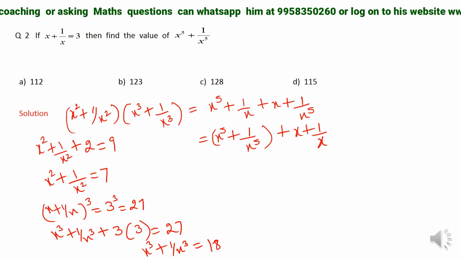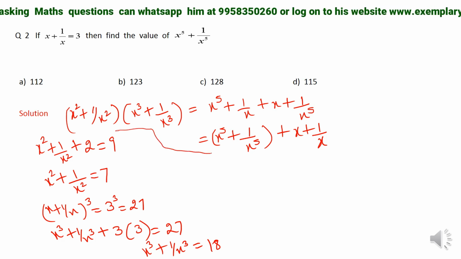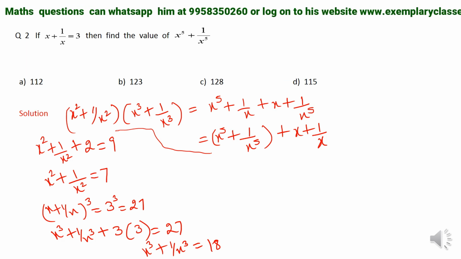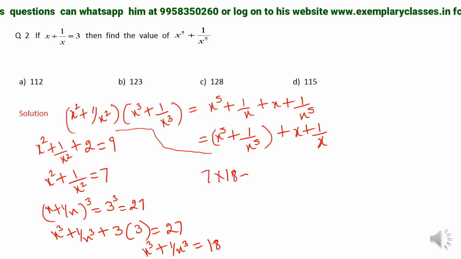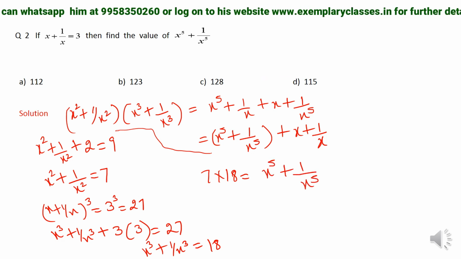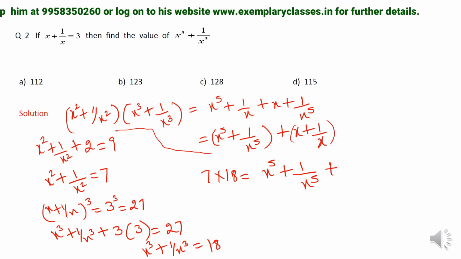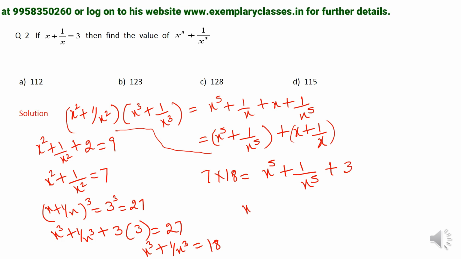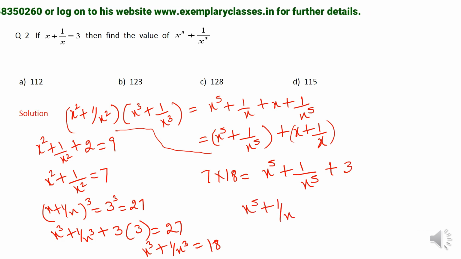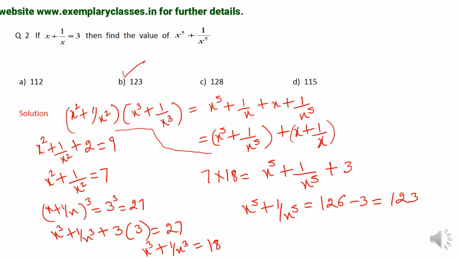Fine. Now according to this expression which we have created just now, we can write 18 into 7 equal to x power 5 plus 1 upon x power 5 plus x plus 1 by x. Now what is x plus 1 by x? It is given to me as 3. So that means x power 5 plus 1 upon x power 5, which I need to find, is 7 into 18, means 126, minus 3, and this is finally 123. So this is our right answer.